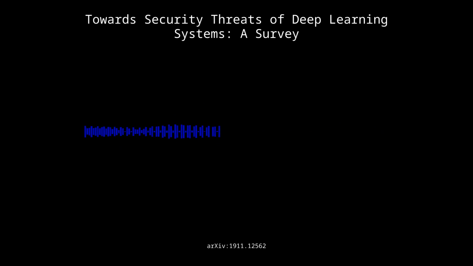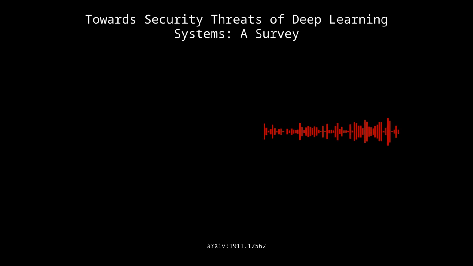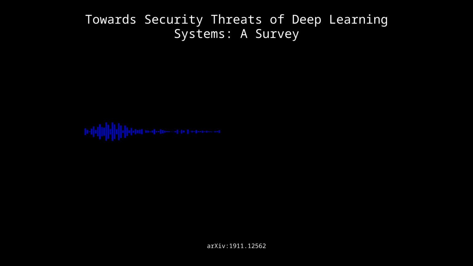Right. And what's even more concerning is that they also talk about poisoning attacks in the context of transfer learning and federated learning, where you're using pre-trained models or collaborating with multiple parties to train a model. Yeah, and that's particularly relevant, I think, for our listeners, many of whom are working with these cutting-edge technologies. Absolutely. And one of the big takeaways from this section is the importance of knowing where your data and your models are coming from.